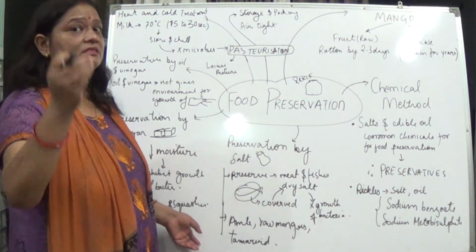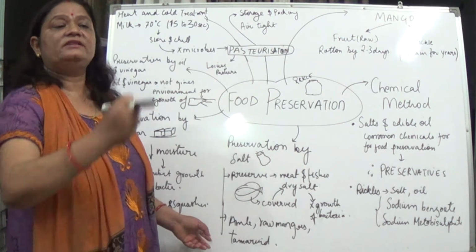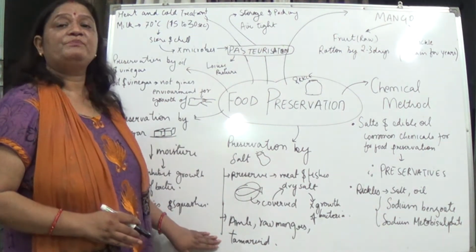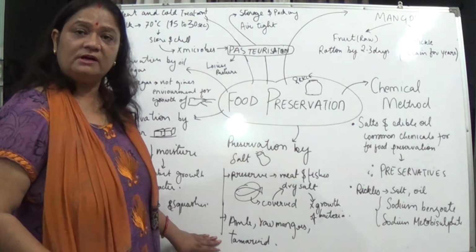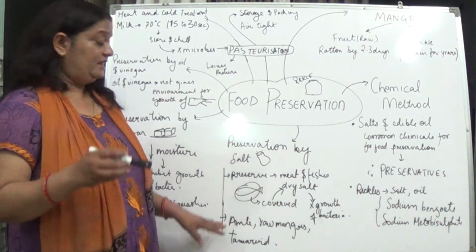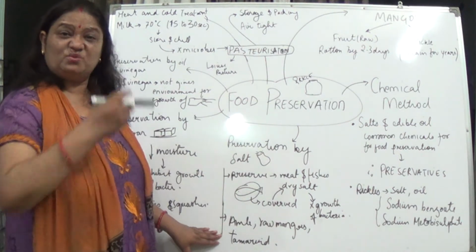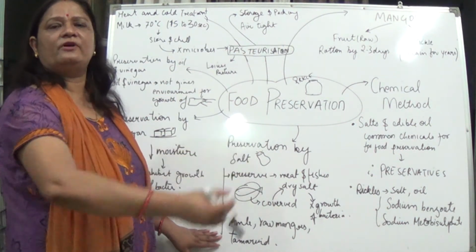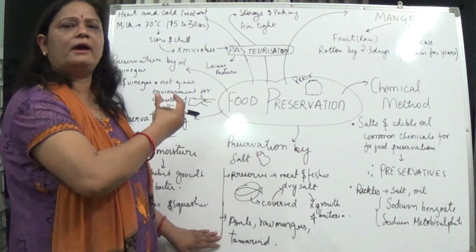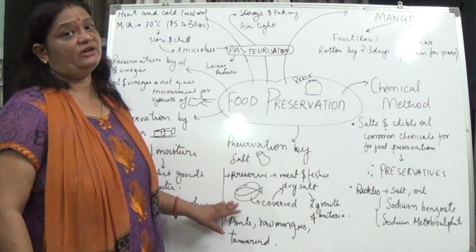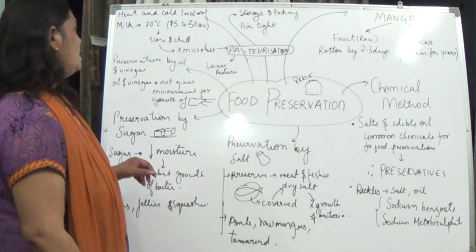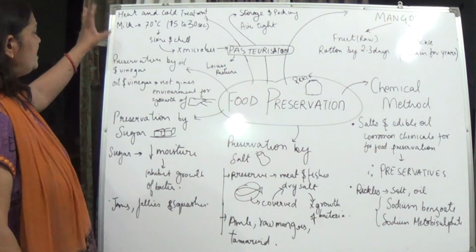When the moisture has been removed, the substance can be kept for a longer duration, because it is not providing a favorable condition for bacteria to grow. When the salt extracts the moisture, it provides an unfavorable condition for the microbes to grow, especially the bacteria.